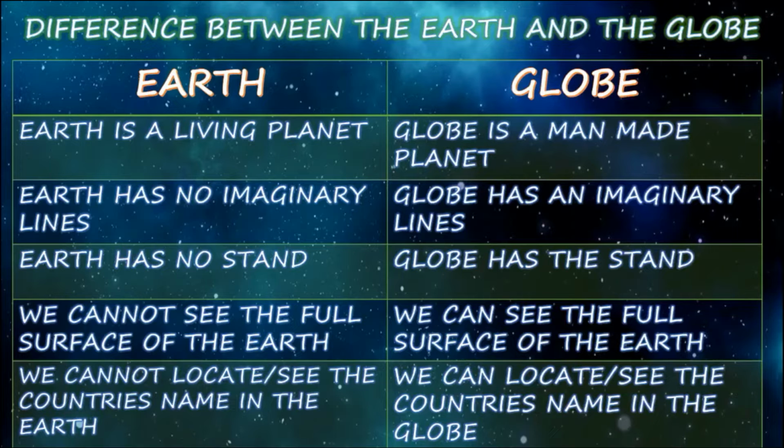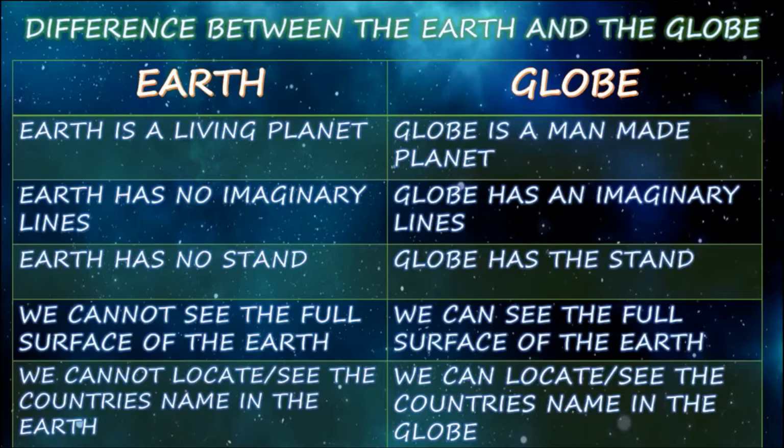Earth has no stand. Globe has the stand because it is made up by man. We cannot see the full surface of the earth, but we can see the full surface of the earth in the globe. Next, coming to the last point, we cannot locate and see the country names on the earth, right?